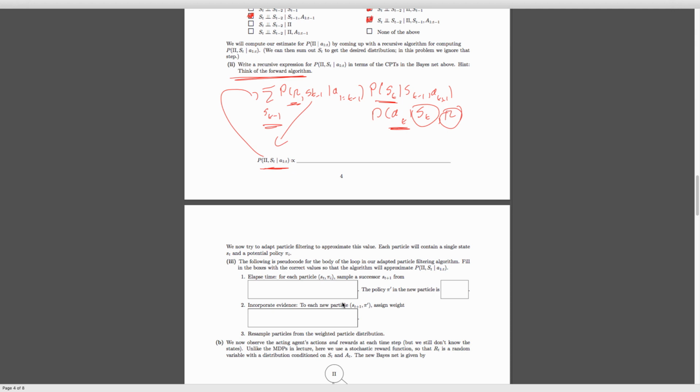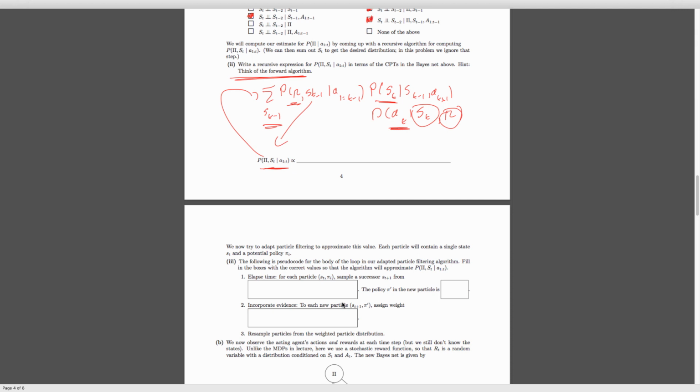Then to do our approximate inference, we take our particle, we transition it forward by sampling from the transition distribution, and we re-weight it based on the evidence of what we just observed. If we do this often enough and for a long time, we will start getting estimates of what we want. If you want to think of it this way, it's like chained likelihood weighting, where we do a likelihood weighting step at every time step, and the chaining comes from sampling from the transition distribution. So what we're doing here in filtering is very similar to what we did in sampling, but over multiple time steps.